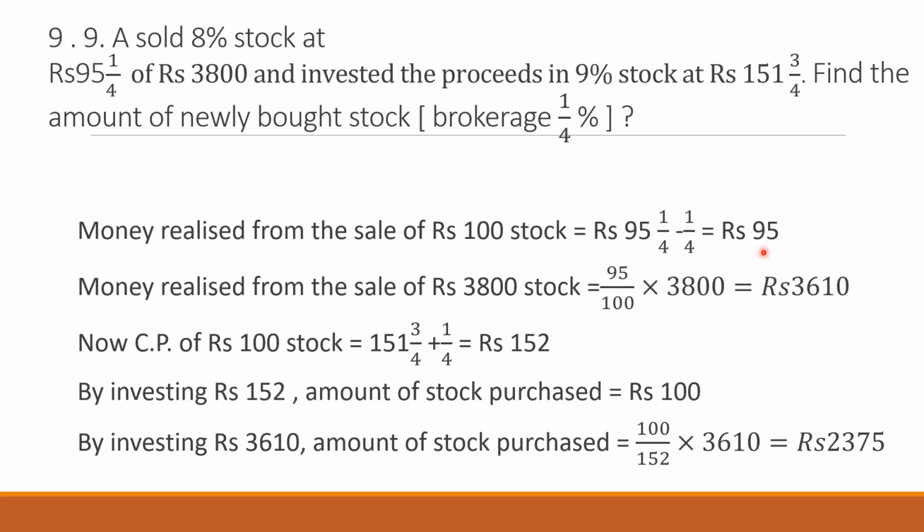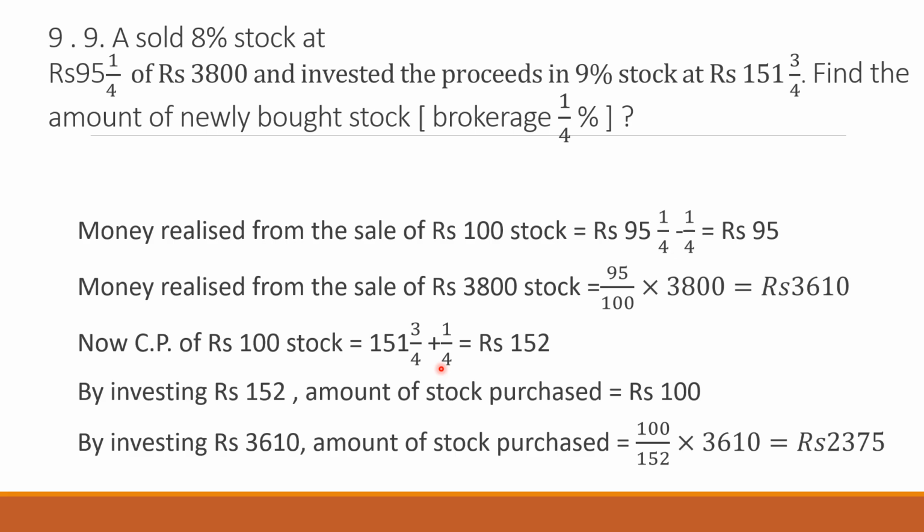So the money realized from rupees 100 stock is 95 1/4 minus 1/4, which will give you 95. Similarly, money realized from 3800 stock, he is selling 3800 stock, so money realized is 3610. Now that means he is going to invest 3610.